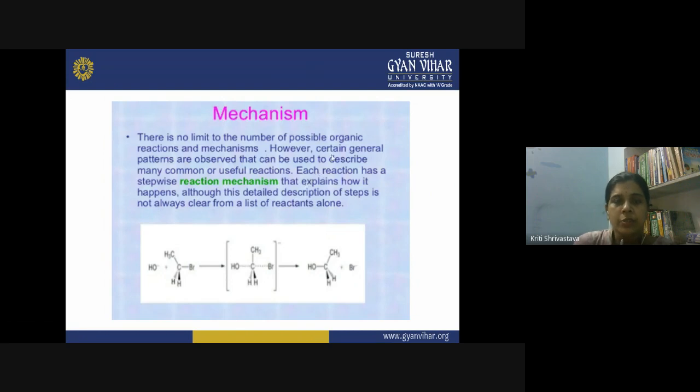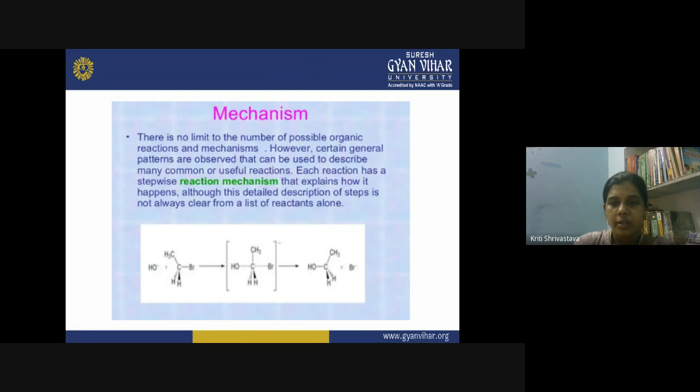The most common or useful reactions generally have a pattern, and on the basis of that pattern, you classify the reaction mechanism also. Each reaction has a stepwise reaction mechanism that explains how it happens, although this detailed description of steps is not always clear from a list of the reactions alone.